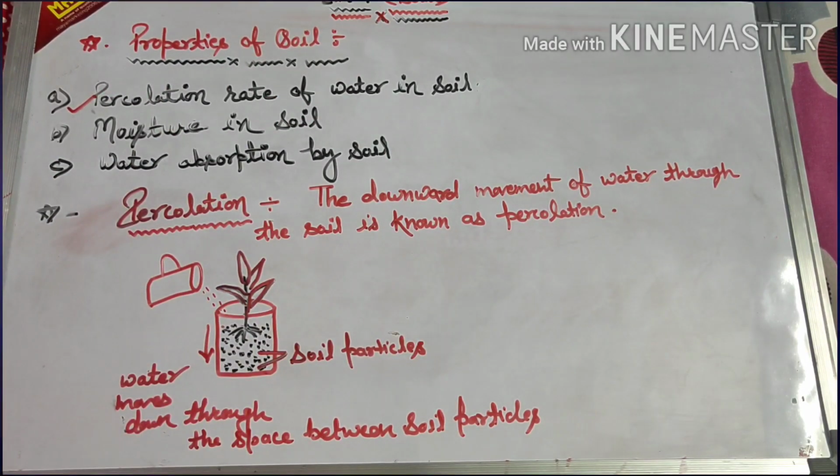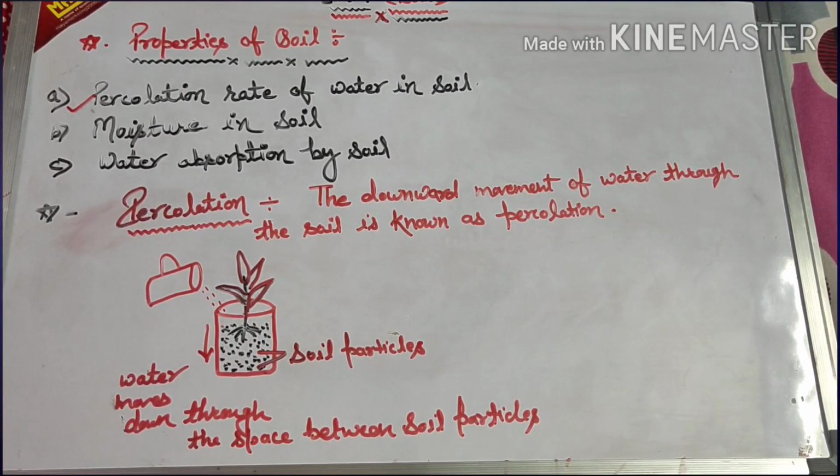Before we talk about percolation of water, it is important to understand the meaning of the term percolation. So what is percolation? Percolation means the downward movement of water through the soil. It is the name given to a process of a liquid slowly passing through a filter. Have you ever seen a filter paper?